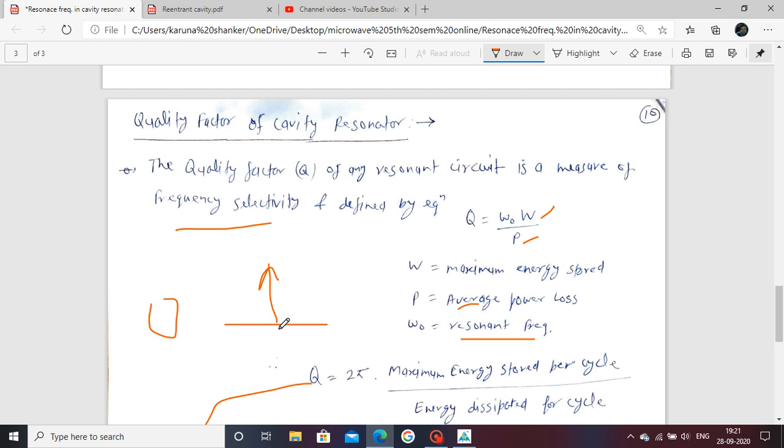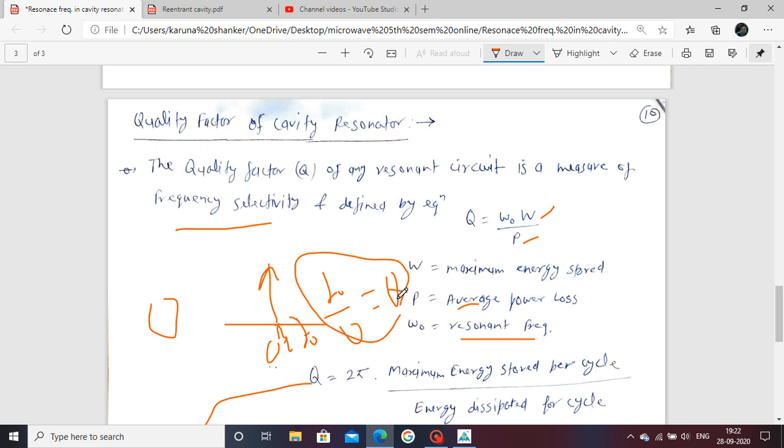Suppose the bandwidth is a point form, that is, the bandwidth is 0. Bandwidth 0 means a particular resonance frequency f naught, so f naught upon bandwidth 0 is your Q. Now Q becomes infinite. This is the ideal condition of quality factor.